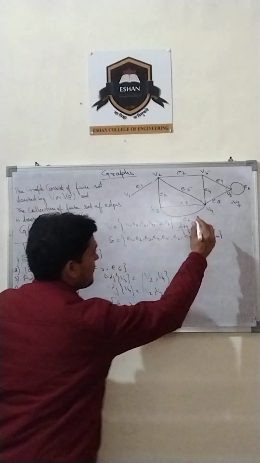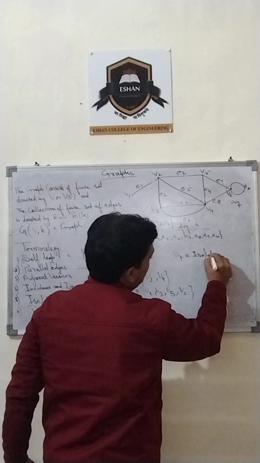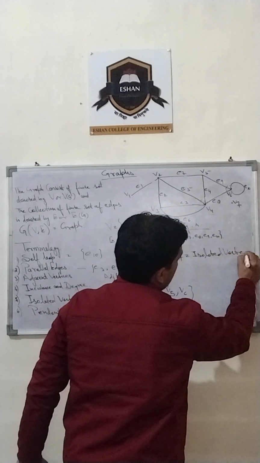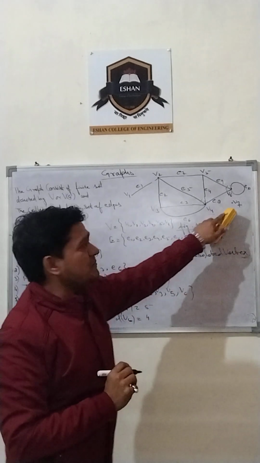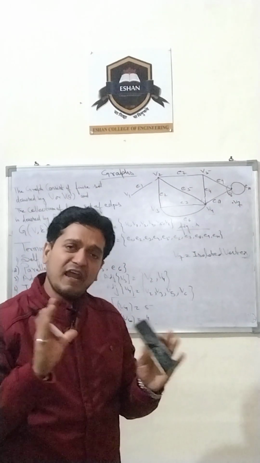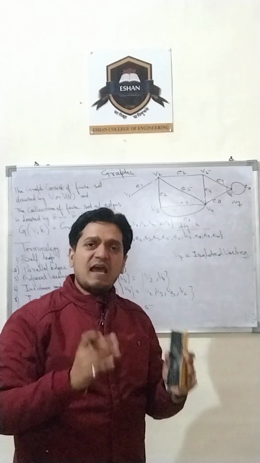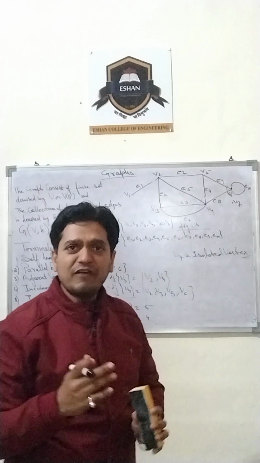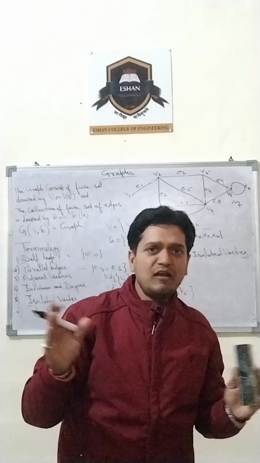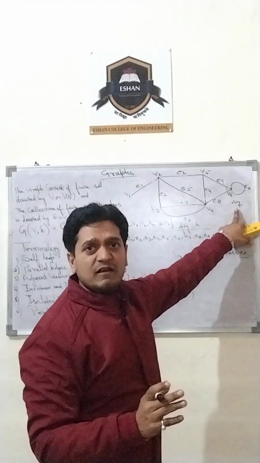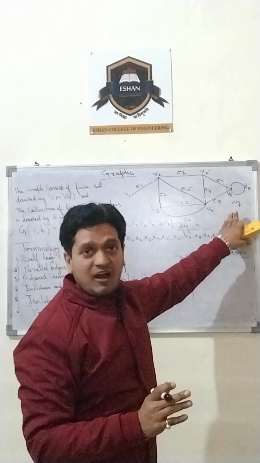So here V7 is an isolated vertex. As you all know, in the meaning of English, isolated means not connected to anybody. It is isolated and lonely. If we talk about this graph example, V7 is an isolated vertex of this graph.